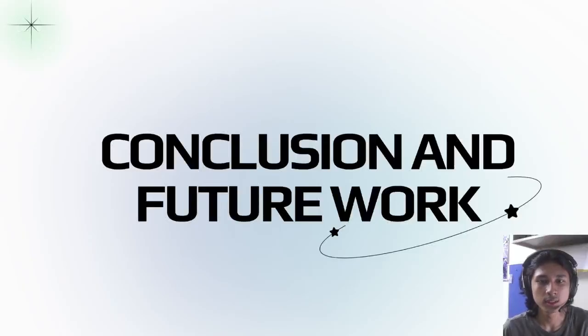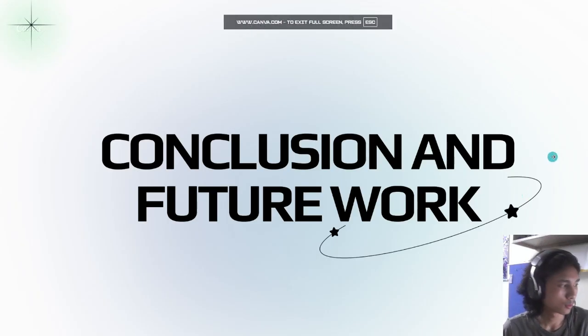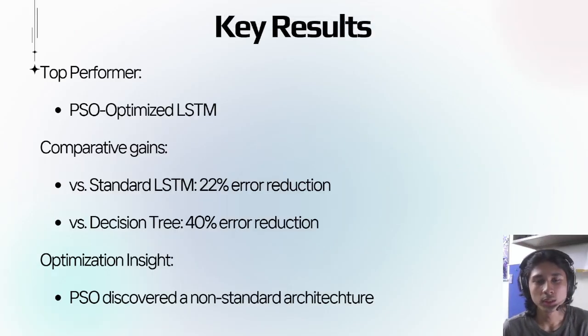So, lastly, what is the conclusion and future work? The key results: we have seen that the PSO optimized LSTM achieved the lowest RMSE, which is 9.41.